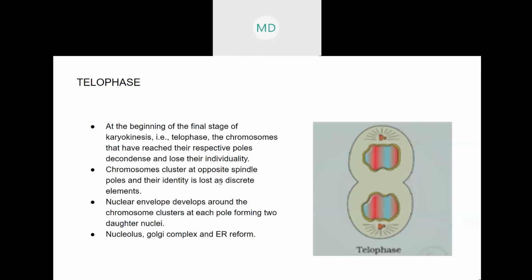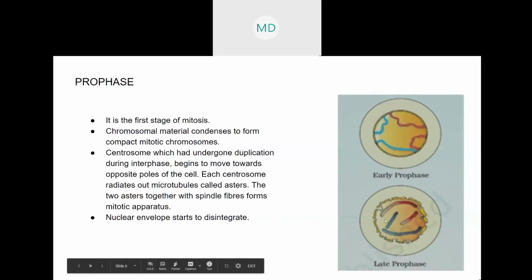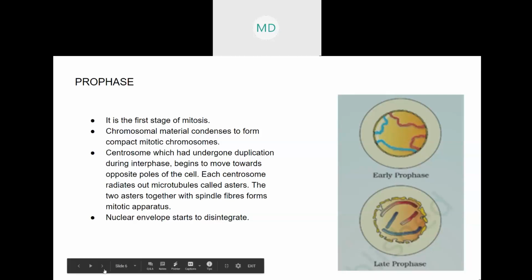Now comes telophase, which is the last stage of karyokinesis. This is the final stage of karyokinesis. So what will happen during the last stage of karyokinesis? The chromosomes, earlier it was like this, will go back to their original form. That is, they will again be in this scattered form.